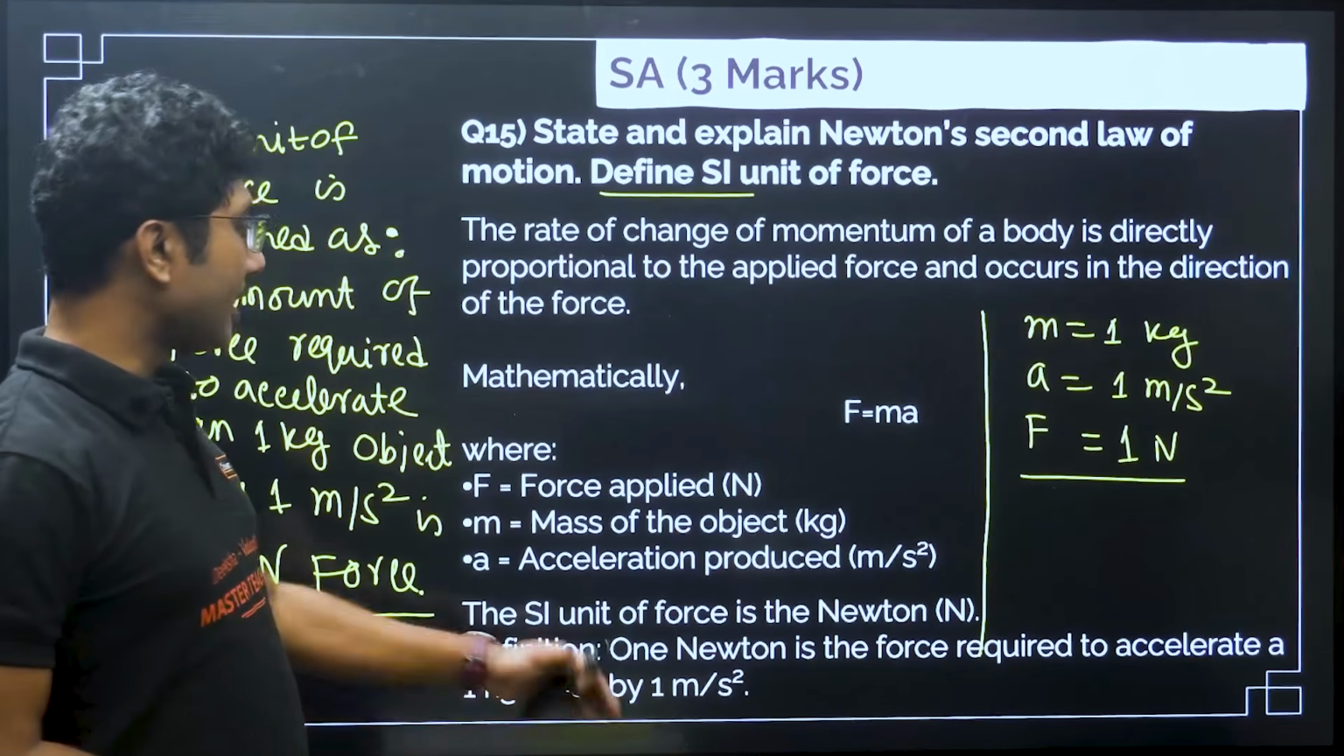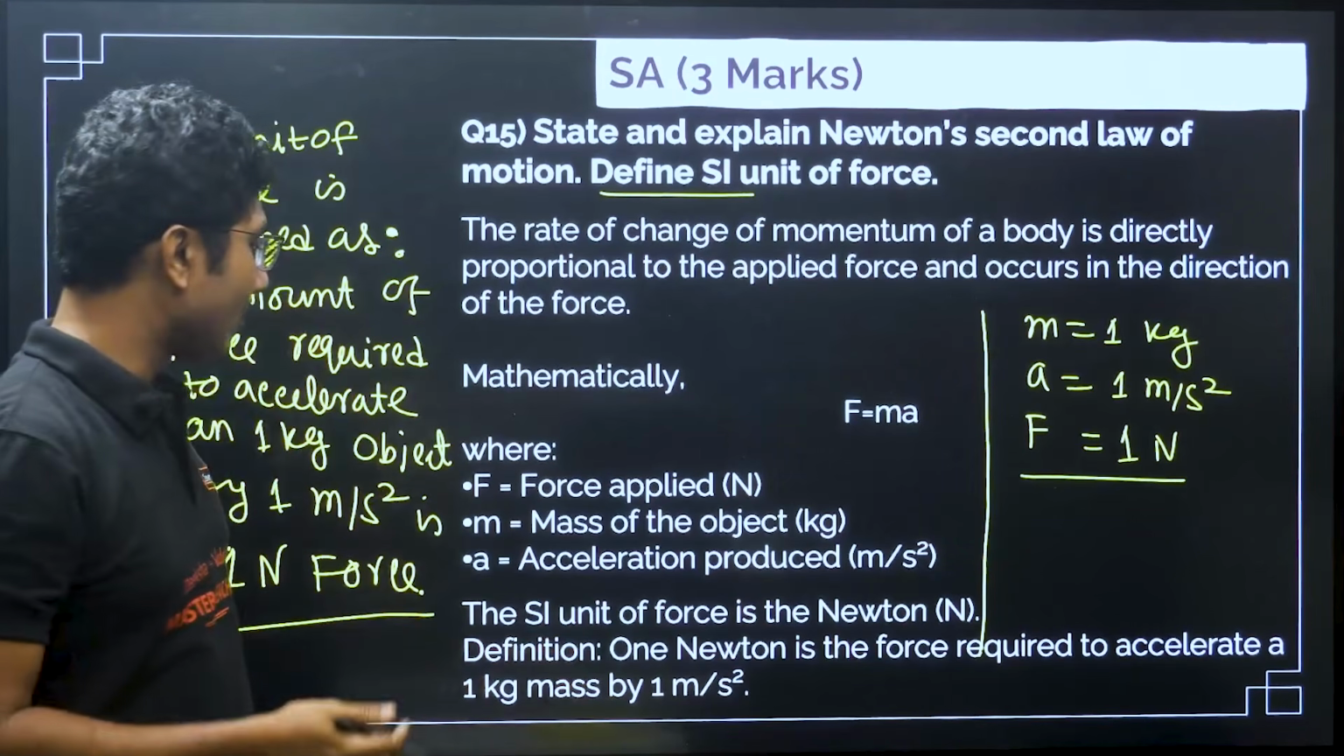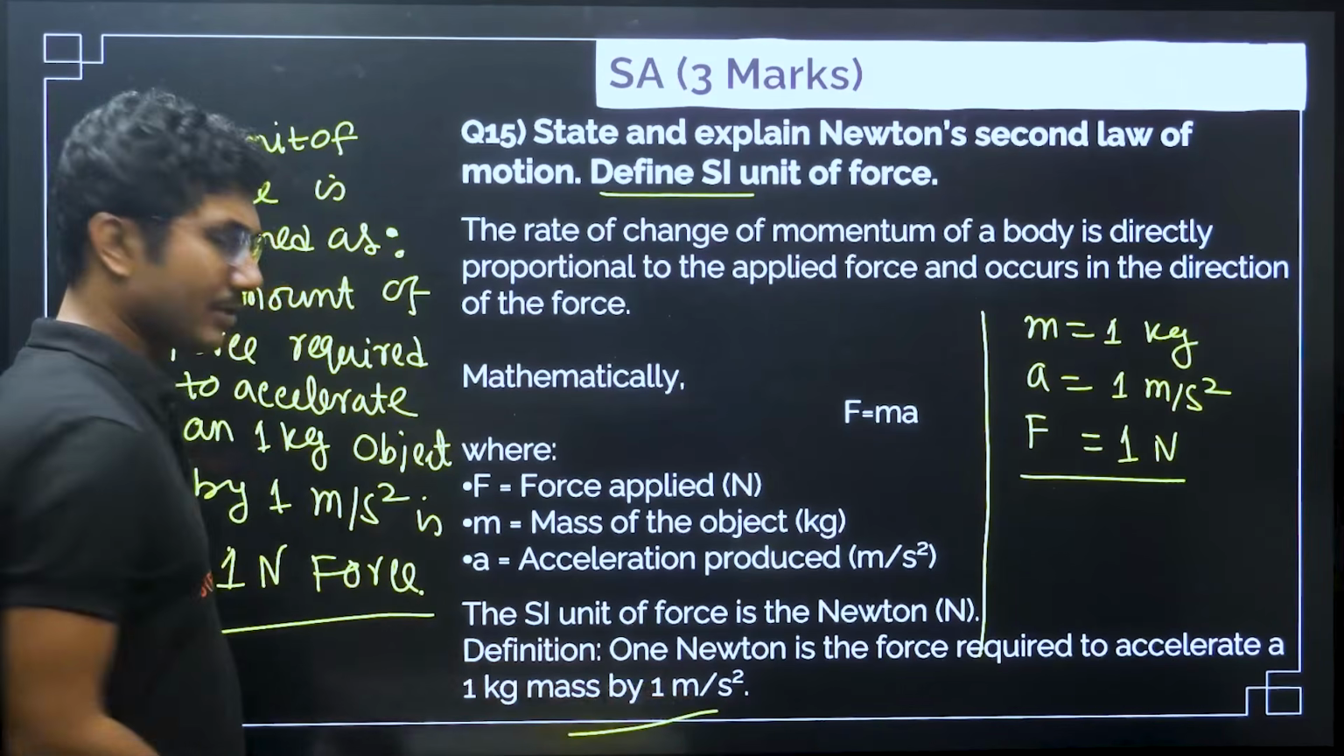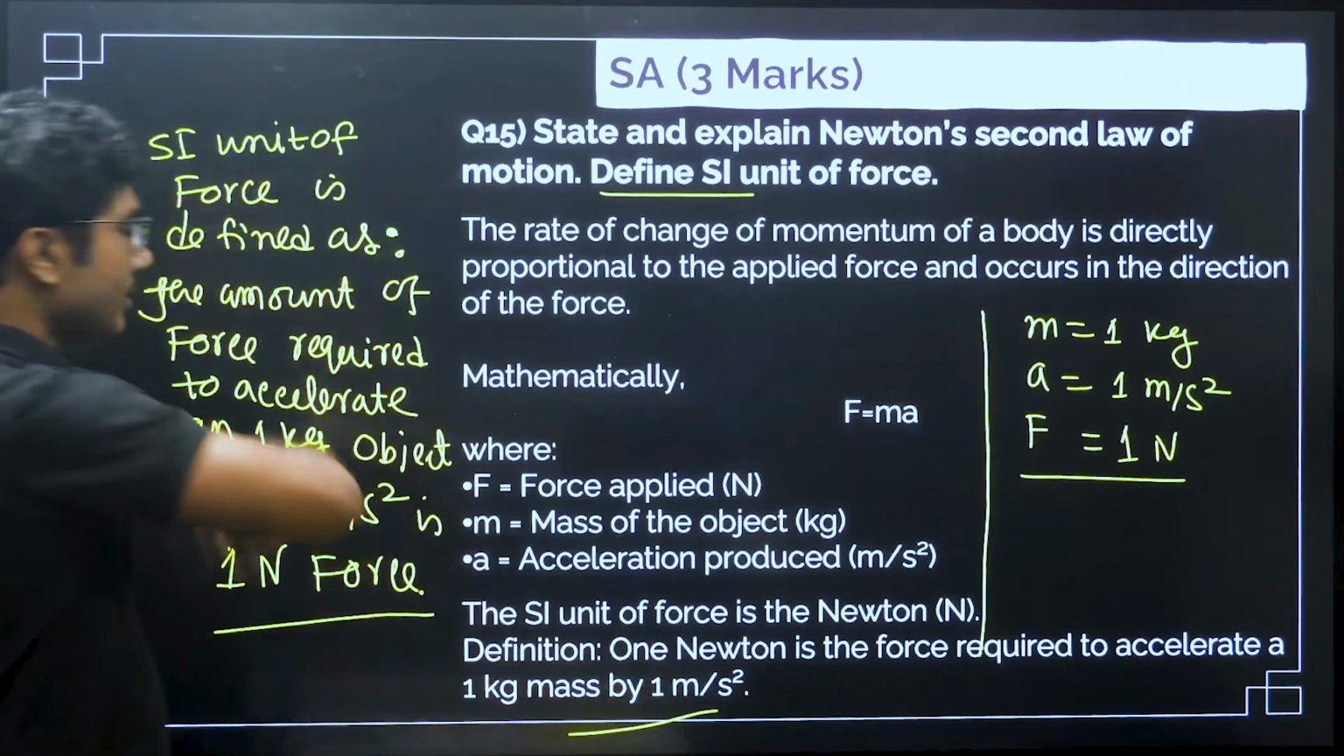The definition: 1 Newton is the force required to accelerate a 1 kg mass by 1 meter per second square. This is the simplest definition. This you can also write.